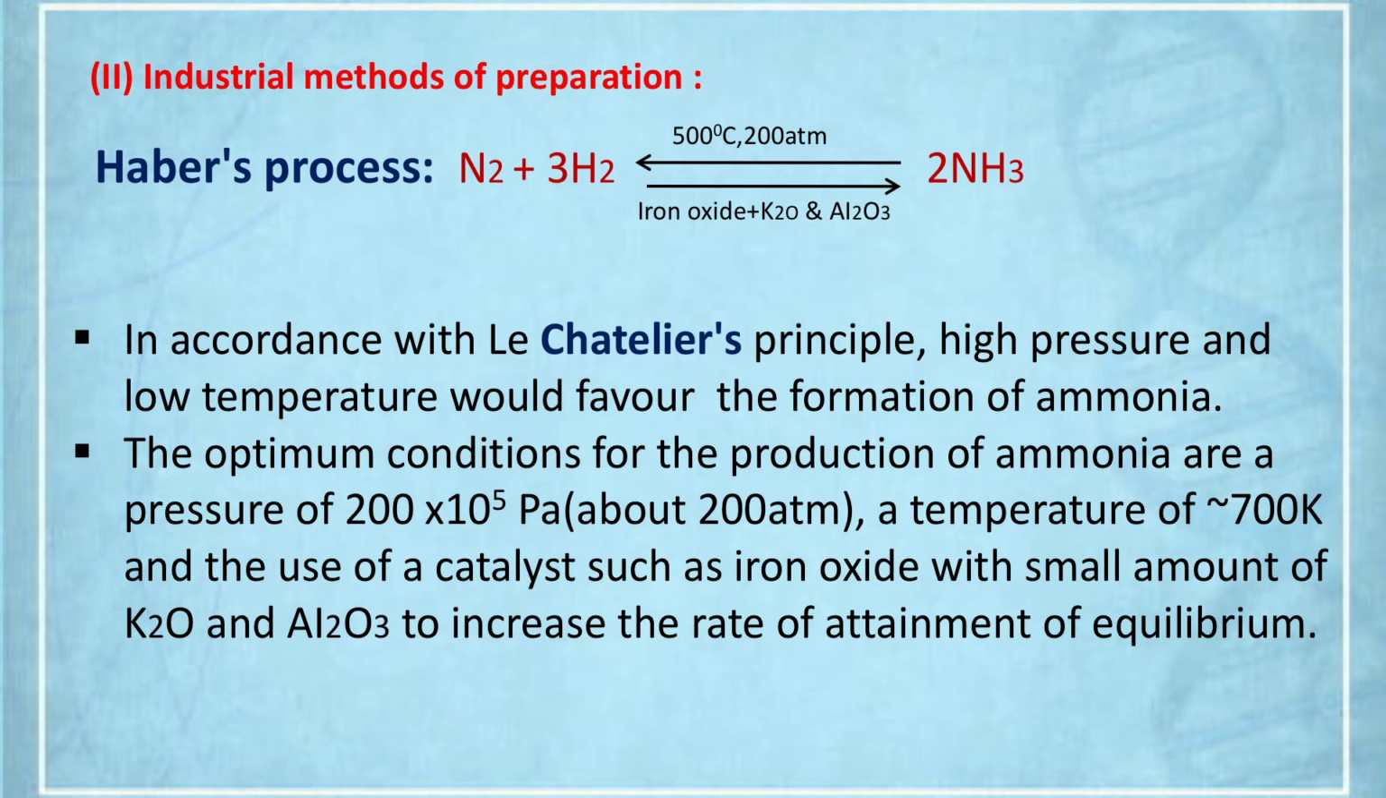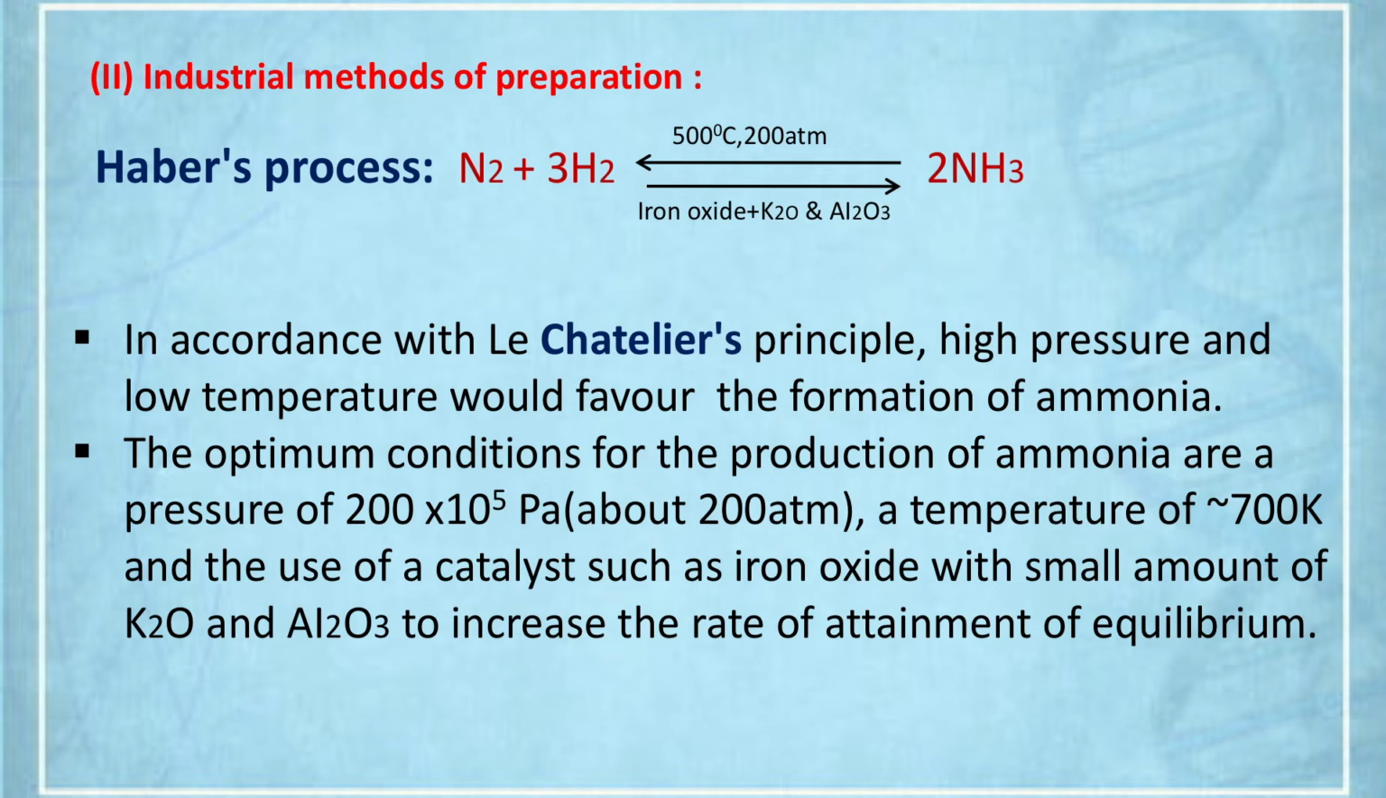What is that? It is displayed on a TV screen. N2 plus 3H2, at high temperature and at high pressure, ammonia gas is liberated. Nitrogen reacts with hydrogen gas at high temperature and high pressure, liberating ammonia gas. So, this is Haber's process. The reaction is reversible, the reaction is exothermic, I mean heat is evolved. Nitrogen reacts with hydrogen to liberate ammonia gas.